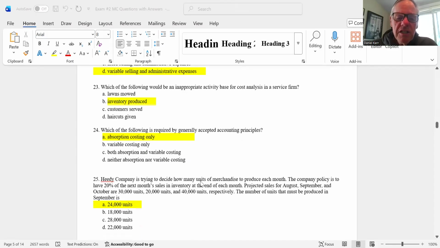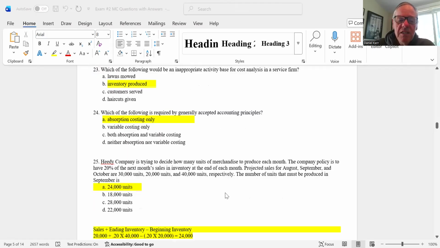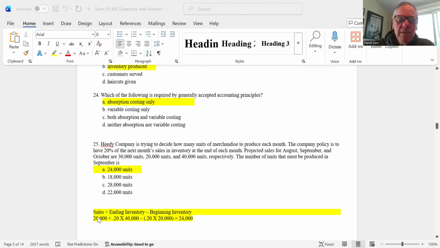Okay, Hedi is trying to decide how many units to produce during the month. The company policy is to have 20% of the next month's sales on hand as inventory at the end of each month. Projected sales for August, September, and October are given. The number of units to be produced in September is, so you've got to hit the September sales, which are 20,000.